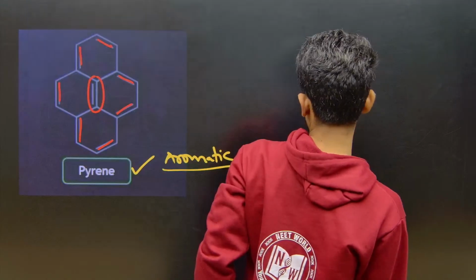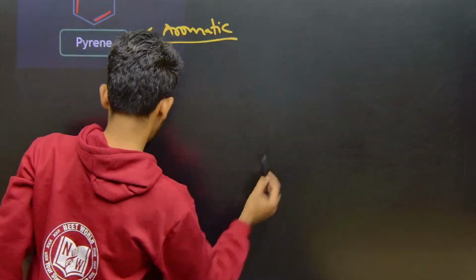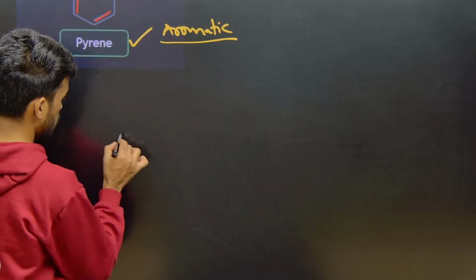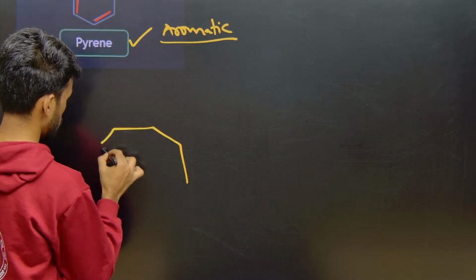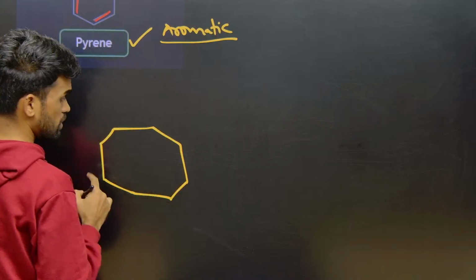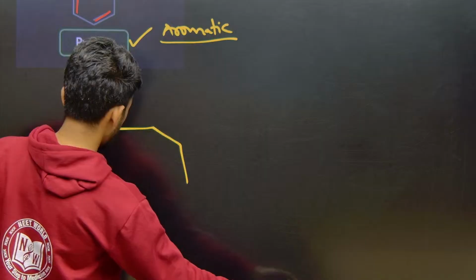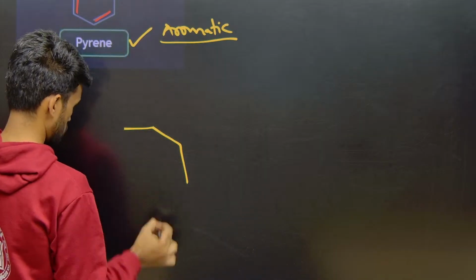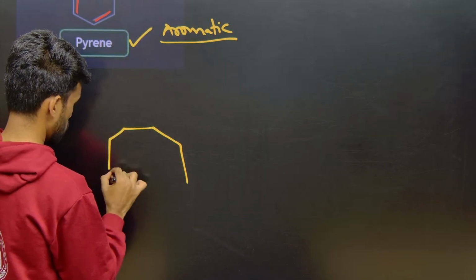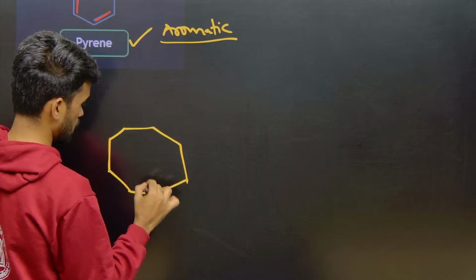See, and one more thing. Seven-membered ring, previously the tropylium cation we discussed. Now I am writing an 8-membered ring like this.